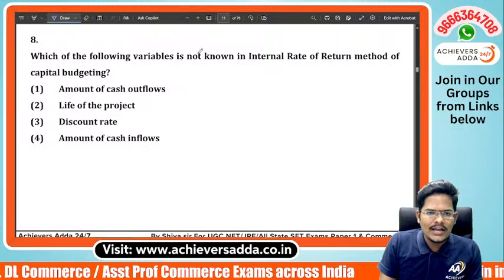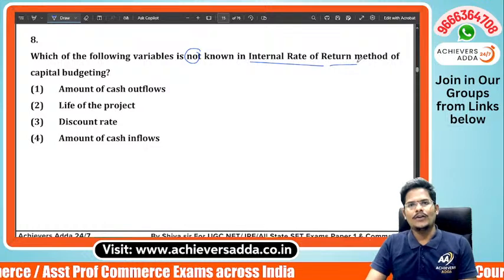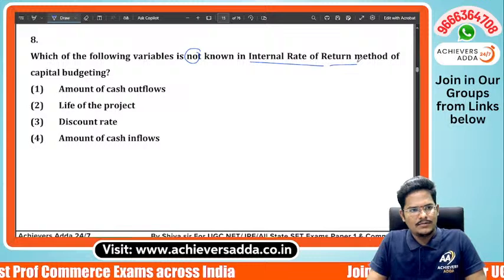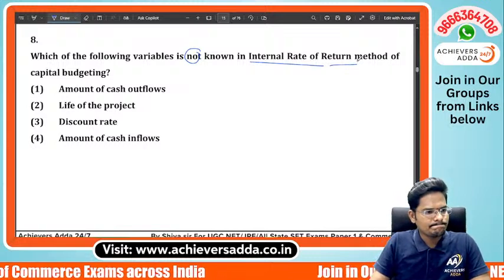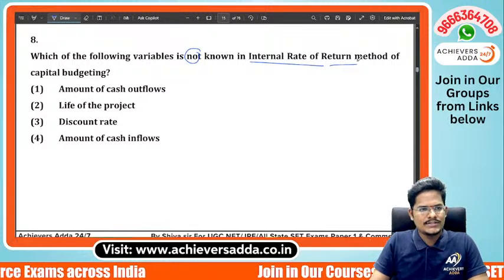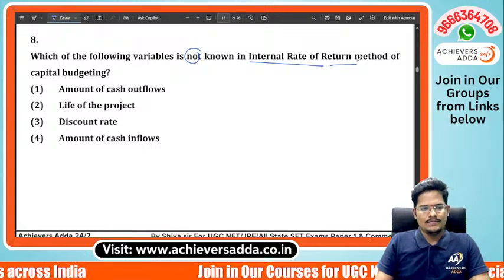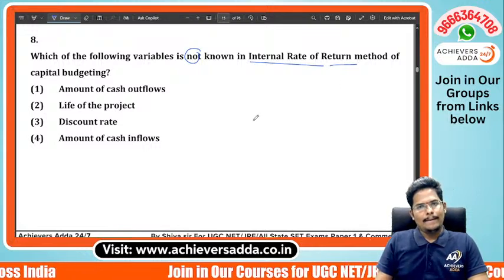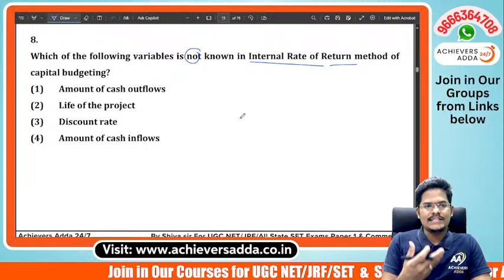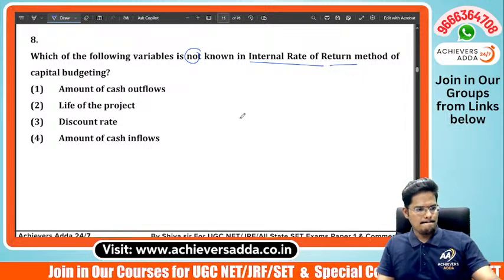Next, which of the following is not known in the internal rate of return method of capital budgeting? Amount of cash outflows, life of the project, discount rate, amount of cash inflows. Means while calculating the IRR, which is the unknown variable in this?